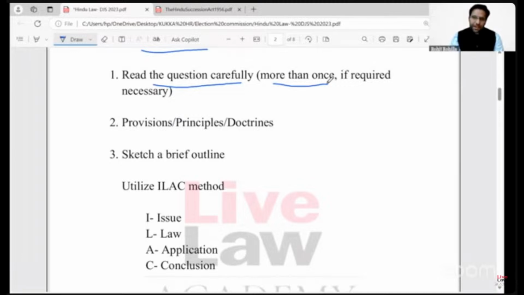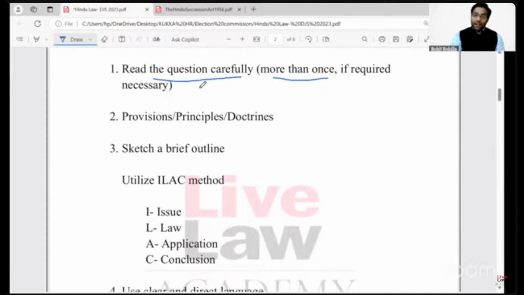Doing this exercise right at the very beginning will make you understand the problem very clearly, and identifying the correct issues makes your job comparatively less difficult, right? So reading of the question is very important.